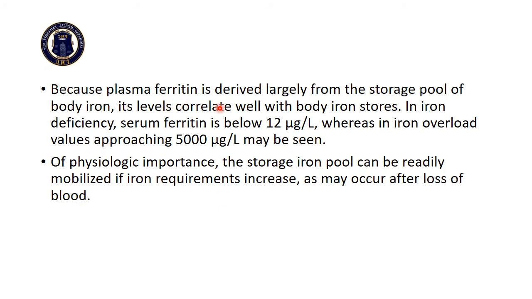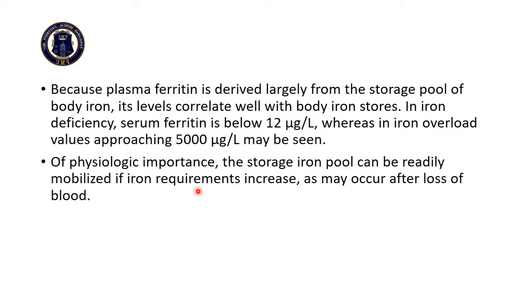Because plasma ferritin is derived largely from the storage pool of body iron, its level correlates well with the body iron stores. In iron deficiency, serum ferritin is below 12 micrograms per liter, whereas in iron overload, levels as high as 5000 micrograms per liter may be seen.